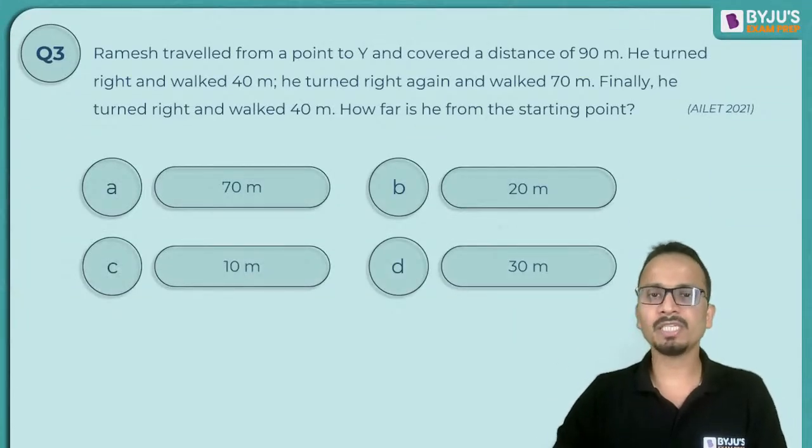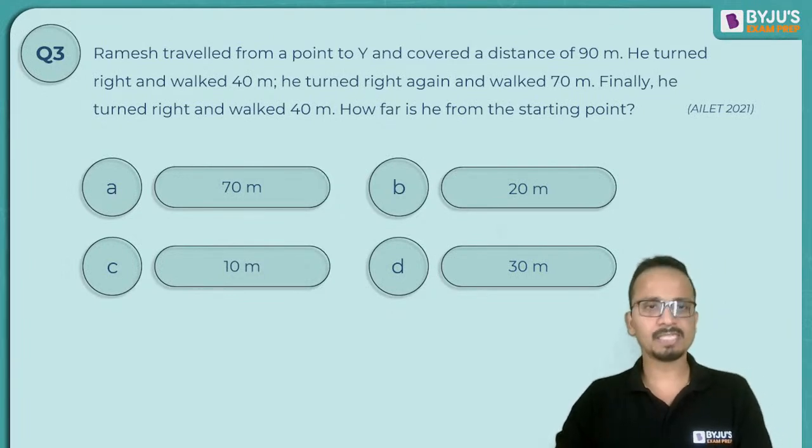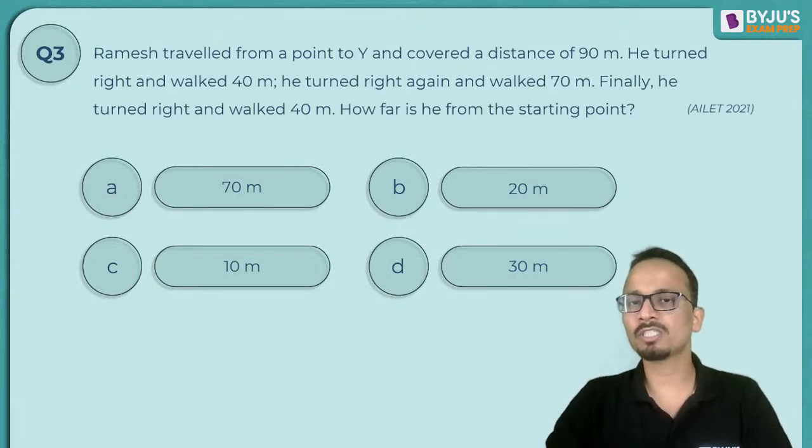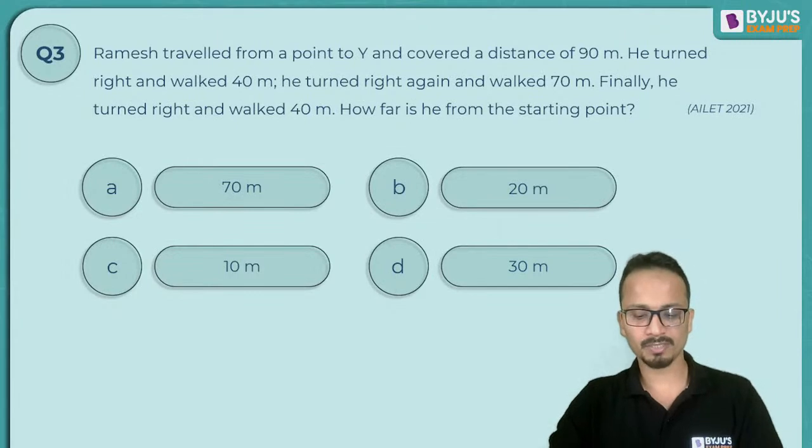Now, question number 3 is about direction senses, distances, and directions. The question says that Ramesh traveled from a point and covered a distance of 90 meters. He turned right and walked 40 meters. He turned right again and walked 70. Finally, he turned right and walked 40. How far is he from the starting point?